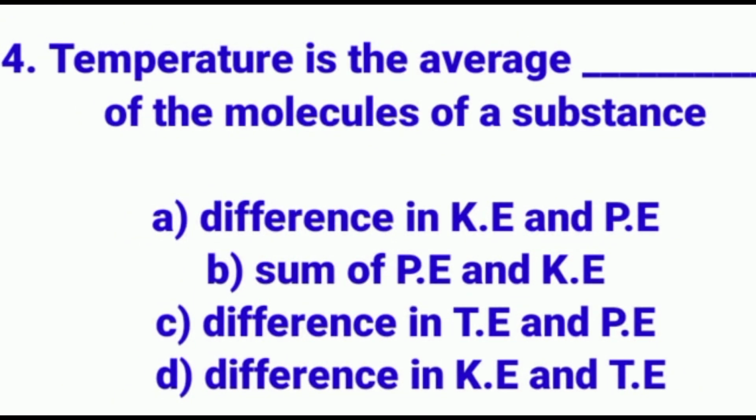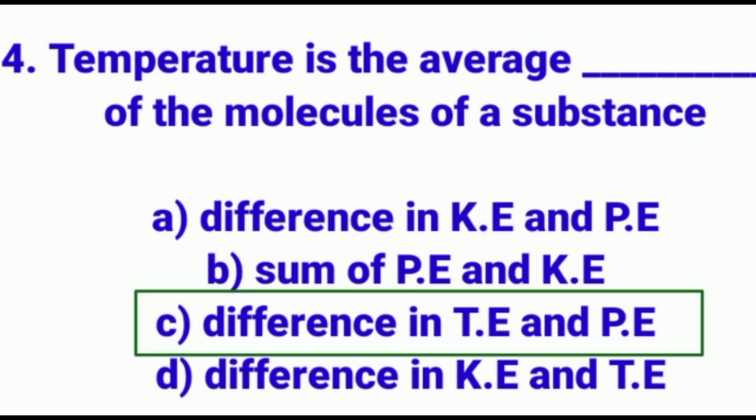Temperature is the average dash of the molecules of a substance. Answer is option C: difference in total energy and potential energy. Difference in TE and PE.